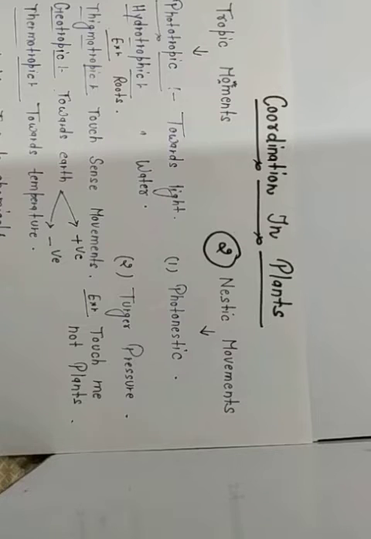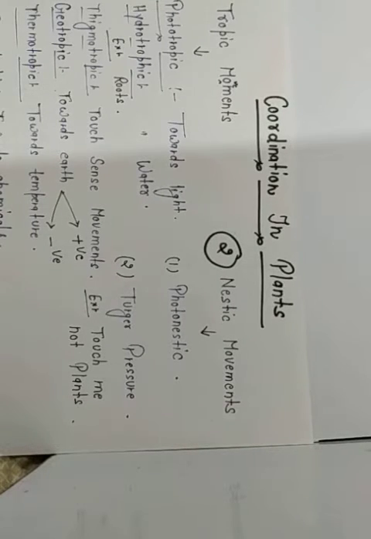But it doesn't mean that plants do not coordinate. Actually, plants coordinate with nature. They always perform coordination with the environment.